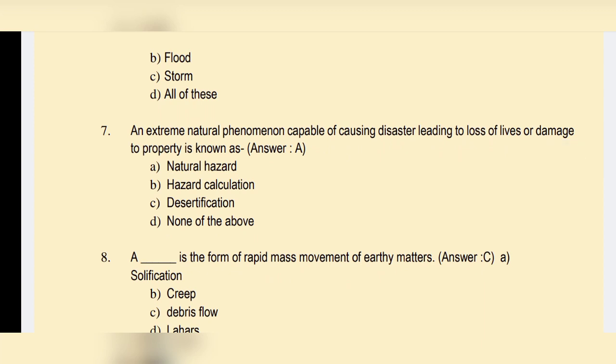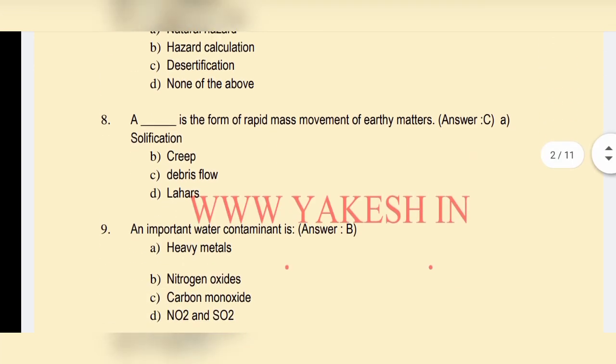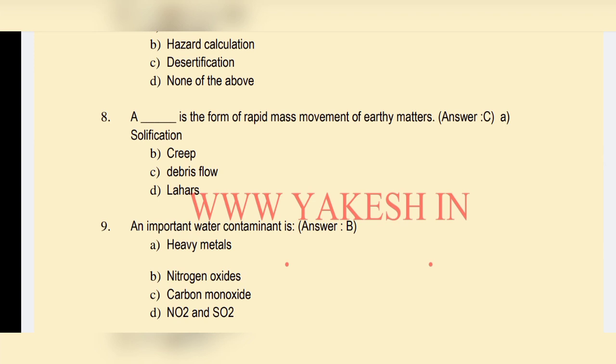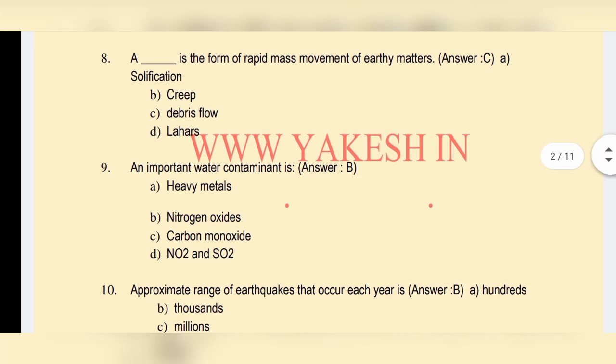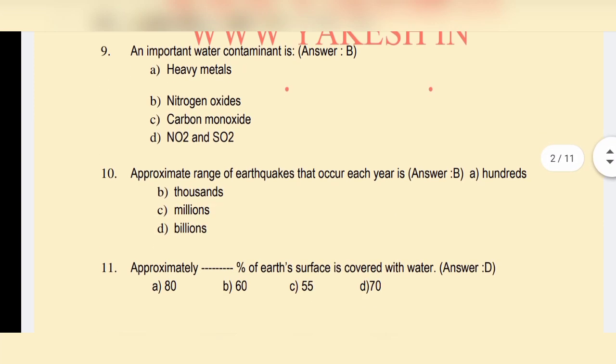An external natural phenomenon capable of causing disaster leading to loss of lives or damage to property is known as option A, natural hazards. A dash is a form of mass movement of earth materials, option C. An important water contaminant is dash, option B, nitrogen oxide. Approximate range of earthquakes that occur each year is option B, thousands.